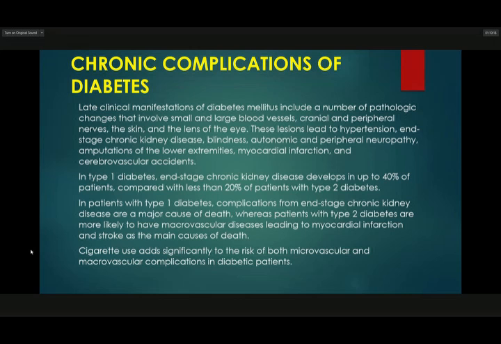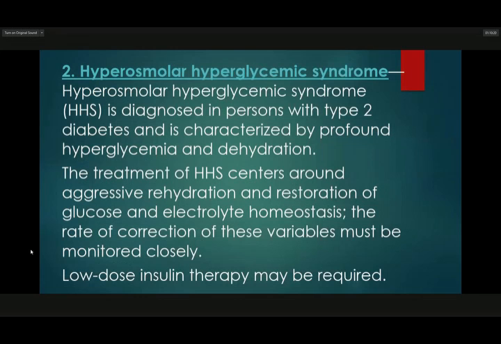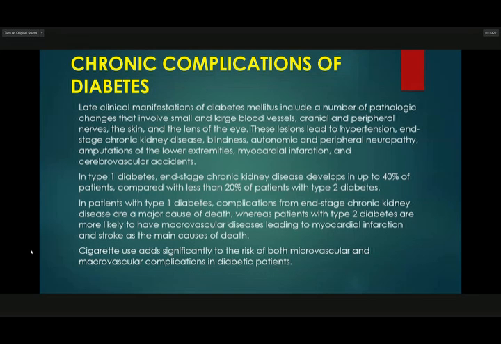Chronic complications of diabetes. Late clinical manifestations of diabetes mellitus include a number of pathologic changes that involve small and large vessels, cranial and peripheral nerves, the skin, and the lens of the eye.